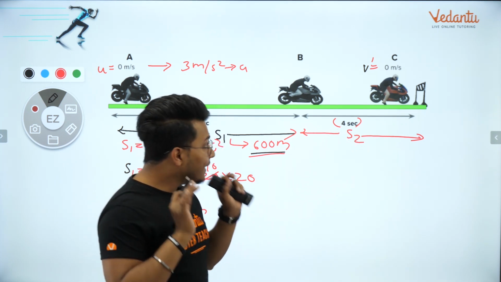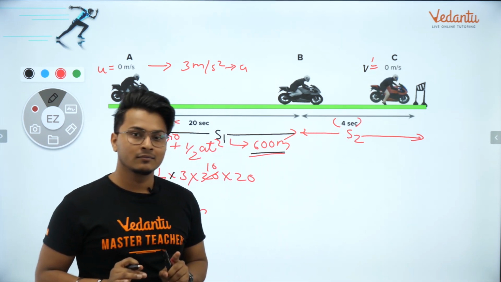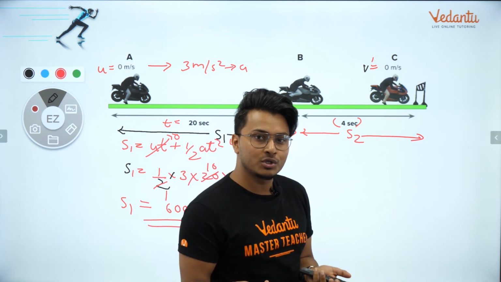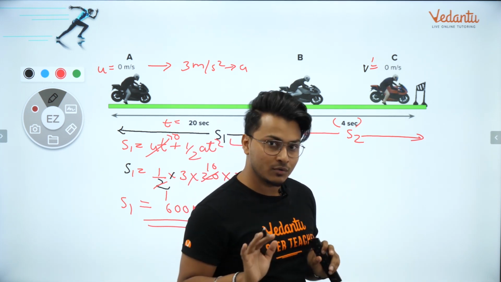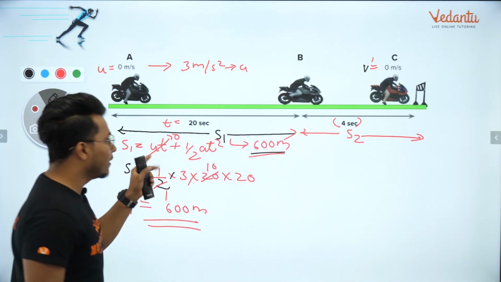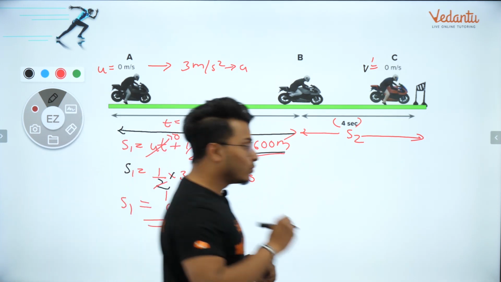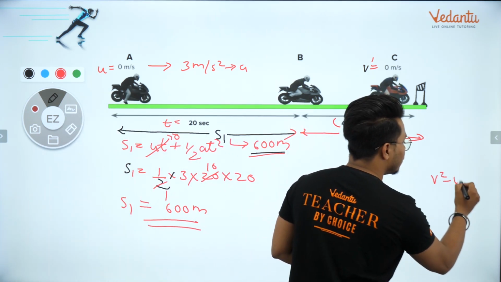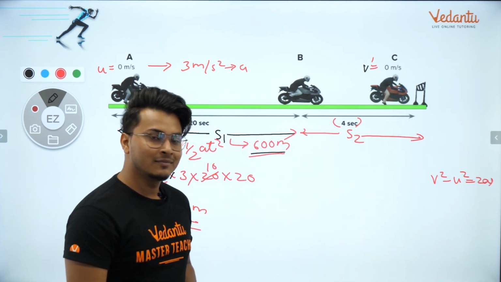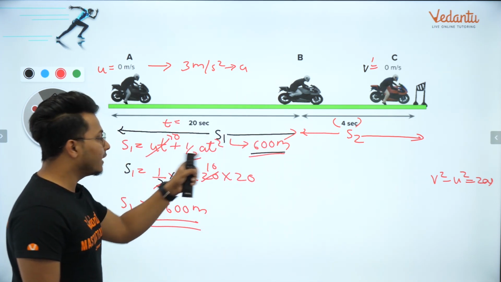But by only time and velocity, can I find out displacement? Obviously cannot. See, I cannot use the first equation of motion because there is no displacement in the first equation of motion. S है ही नहीं. Second equation of motion क्या है? Second equation of motion ये है ut plus half at square. A नहीं है मेरे पास. Third equation of motion क्या है? v square minus u square is equal to 2as. यहां पे भी a नहीं है मेरे पास. v है, u तो है ही नहीं, a भी नहीं है, यहां पे भी u और a नहीं है.